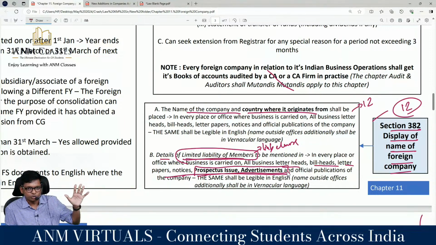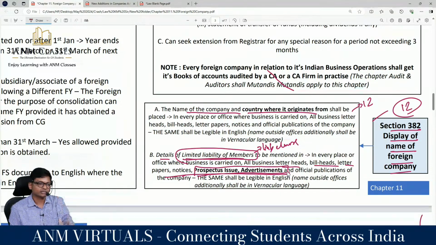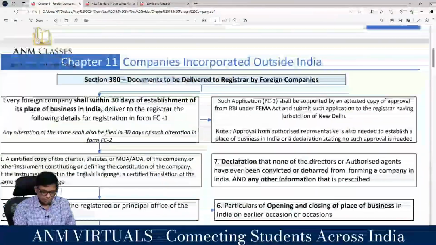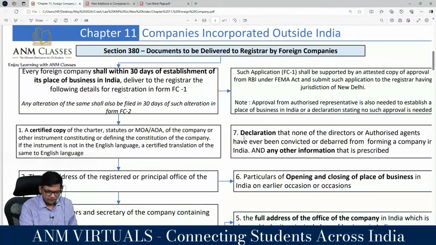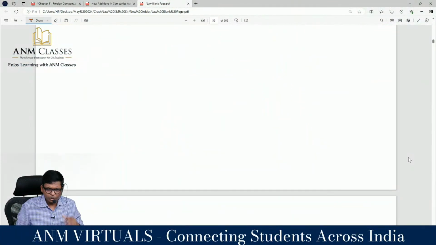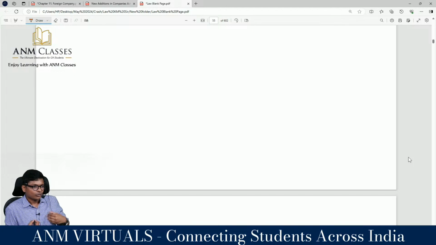Now, last question. I didn't teach you this. This displaying for a German company, will it be in German language or English? English. That's it. Are you following? It should be displayed in English. Super. Next, let's go to the next section. Very, very easy, guys. From now every section is 5 minutes. Nothing great. 382, anything important, guys? What is my Gen Z notes saying in 382? Display name along with the foreign country. Display liability in all these documents, including prospectus and advertisement. That's it. Are you following, guys? Rohit, understanding is okay.